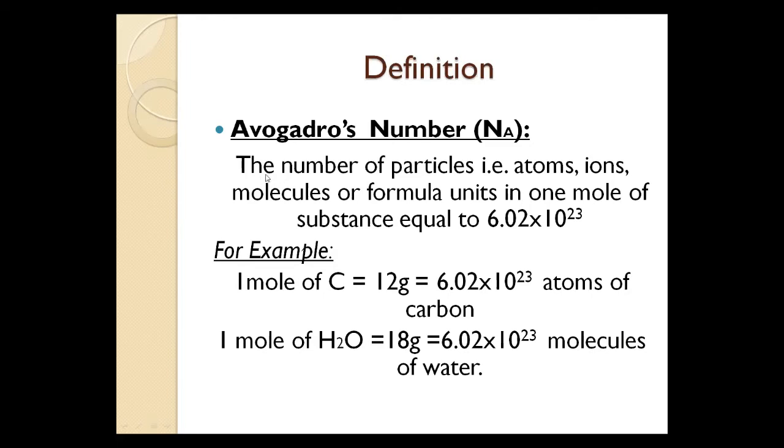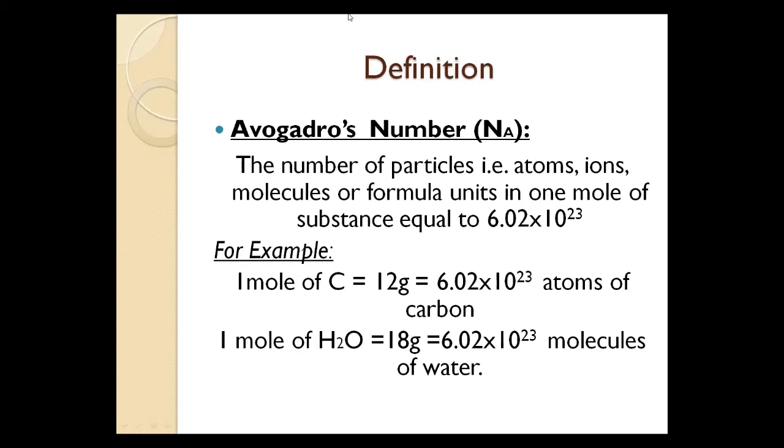The definition is: the number of particles, that is, atoms, ions, molecules, or formula units in 1 mole of a substance is equal to 6.02 multiplied by 10 raised to the power 23. This is Avogadro's number.